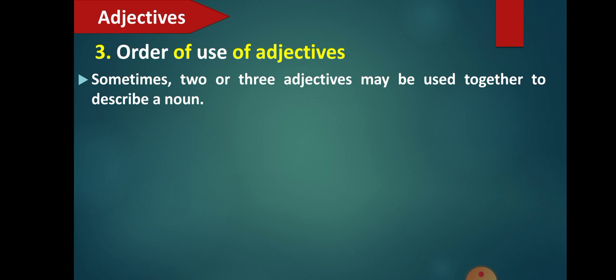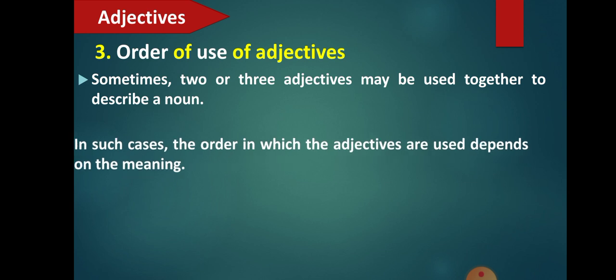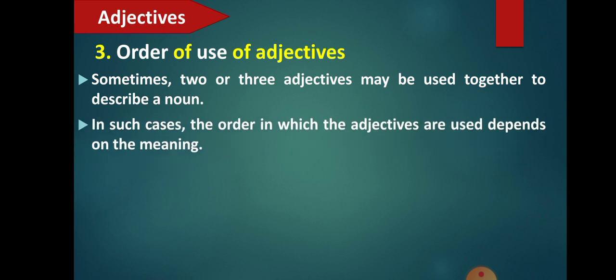So sometimes two or three adjectives may be used together to describe a noun. In such cases, how can we find out which adjective will come first? There is a rule for that. And what is that rule? In such cases, the order in which the adjectives are used depends on the meaning. Whatever sentence is given, whenever we are placing certain adjectives, their order will depend upon the meaning of the sentence.